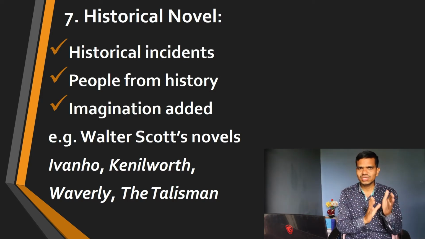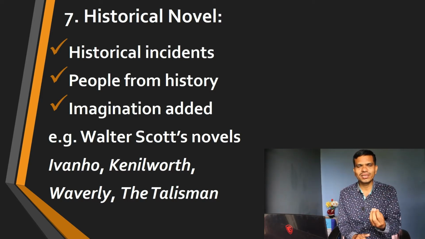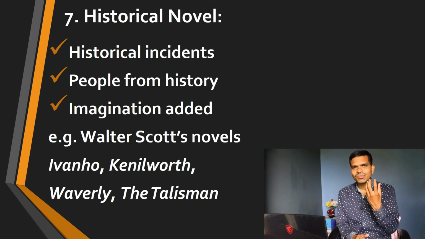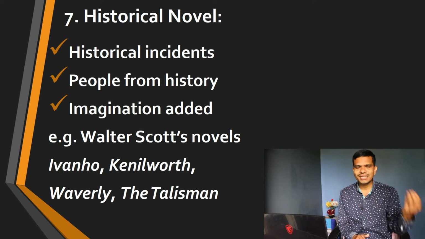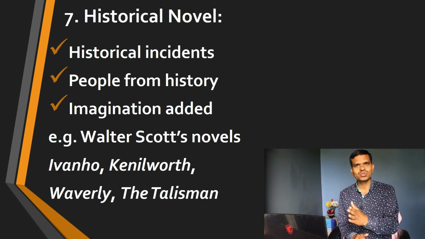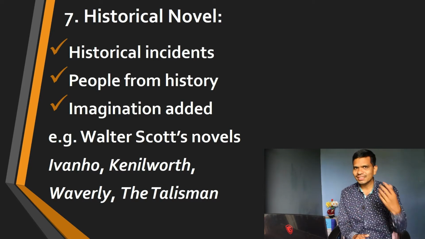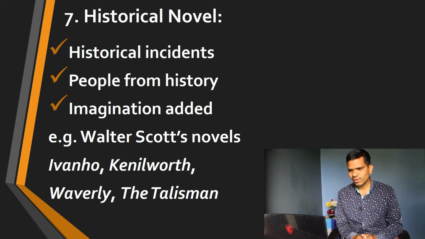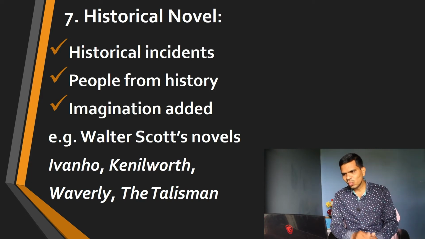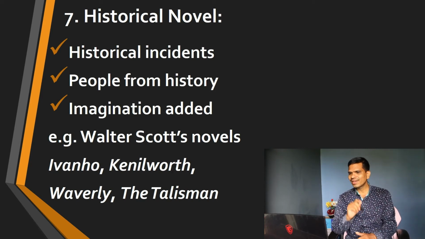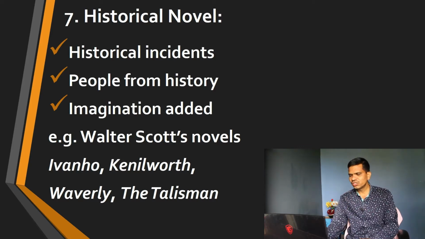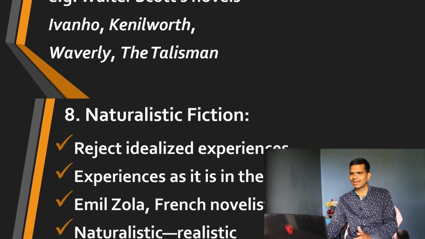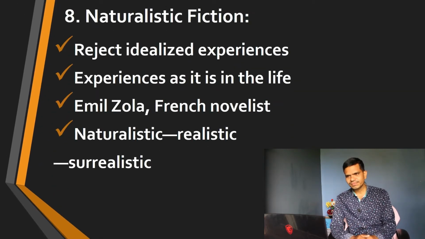Histories are different. Histories state actual events, the true picture of that particular period. But in a historical novel you have a picture, but it is imaginary. There may be some imagination in the novel. Now here we have the example of Walter Scott's novels Ivanhoe, Kenilworth, Waverley, The Talisman, all based on history. These are historical novels.